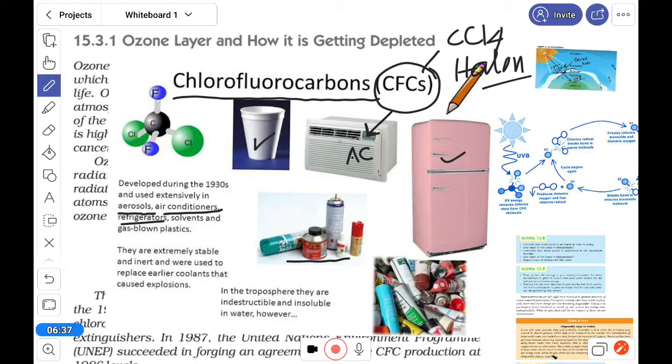We may think that we use one body spray and the universe is so vast, the ozone layer is a hugely spread area, so how can chlorofluorocarbon cause harm there? This is quite surprising. So let's find out, then we can get the answer.